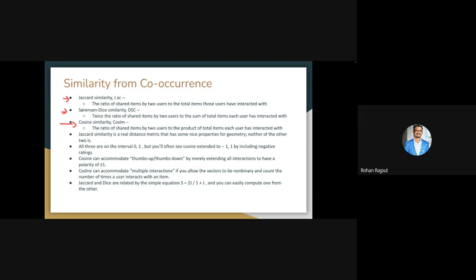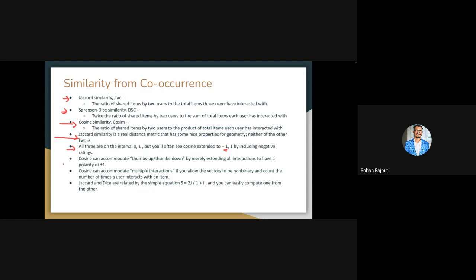Now, among these three, only Jaccard similarity has the distance metric property, rather than cosine and DSC. All three have an interval between 0 and 1, but cosine goes from -1 to 1, because whenever something is -1, that means they are representing a negative rating. They are not similar; they are highly dissimilar.